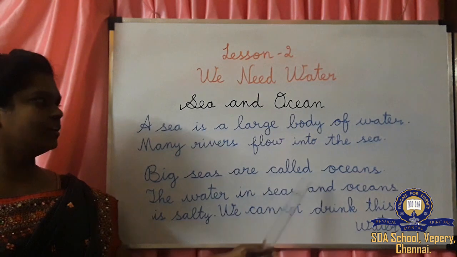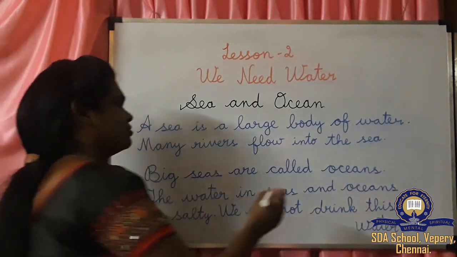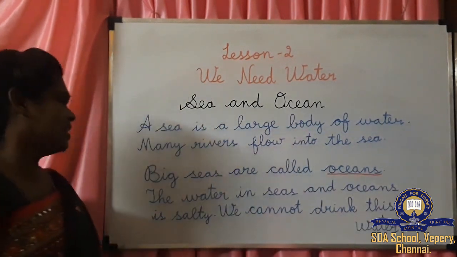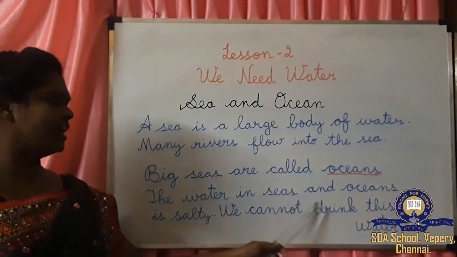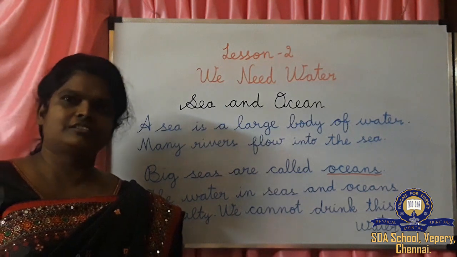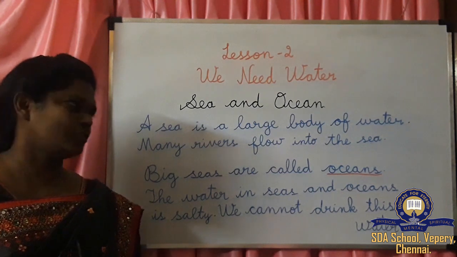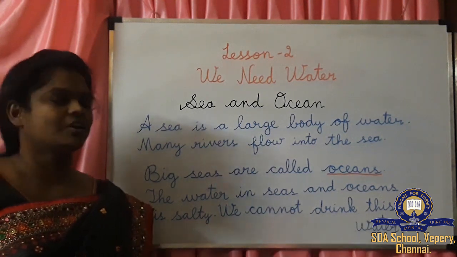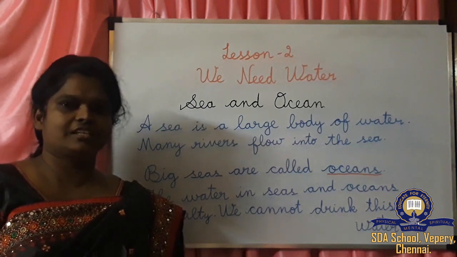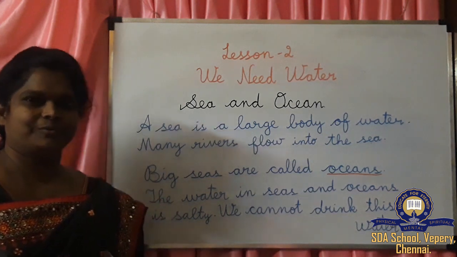Big seas are called oceans. What is the spelling of ocean? O-C-E-A-N-S, oceans. The water in the seas and oceans is salty. If you go to the beach, would you like to drink that water? No. Why? It is salty. We cannot drink the sea water. Now we'll see the sea and oceans in the video.